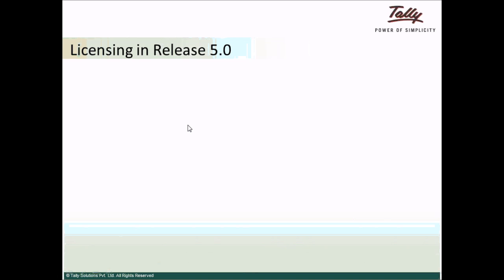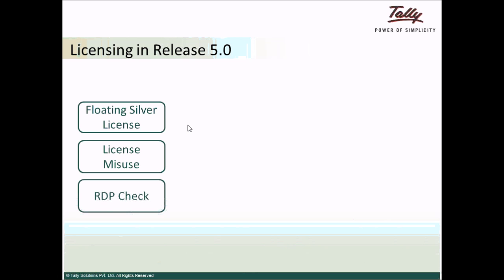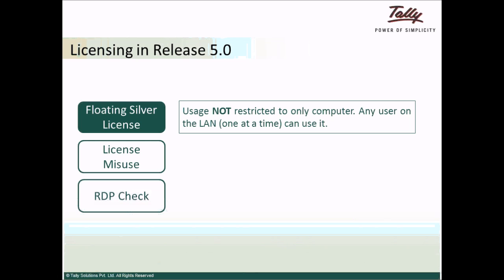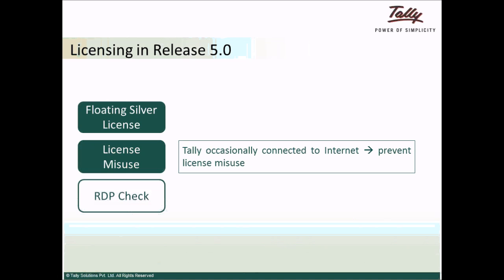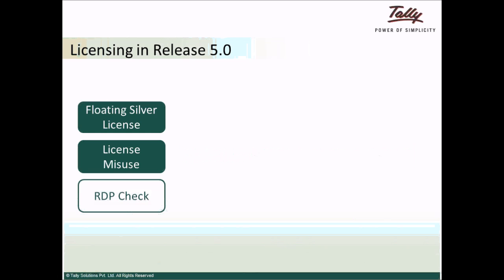Several important changes have been made centering around Tally Silver license, license misuse, and RDP user. Thus, you as our partner must be specifically aware of floating silver license. Tally Silver license usage will now not be restricted to one computer only. Any user on the LAN, one at a time, can use it. License misuse. With Release 5.0, Tally needs to be occasionally connected to the Internet, and so multiple users of the same license will no longer be possible.